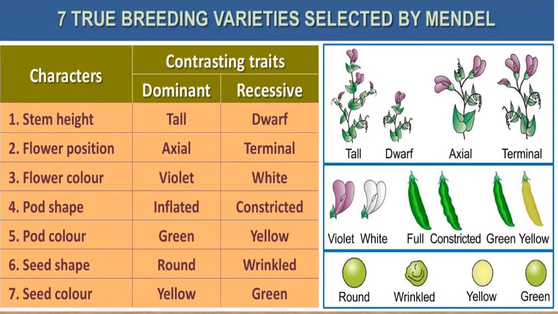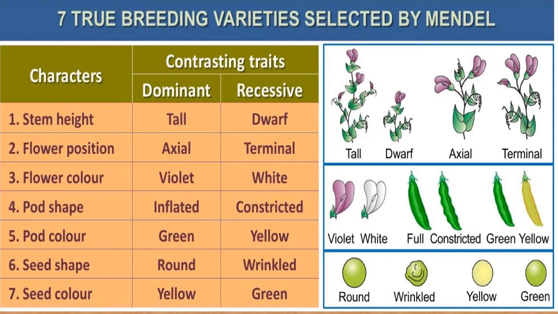All his laws are based on his experiments, and he was the only person to identify the true breeding varieties, where he grew pea plants. By his experiments he was able to conclude seven different characteristics, and based on these seven characteristics he conducted his experiments. Now let us know the seven characters so that you will be able to understand the dihybrid cross easily.